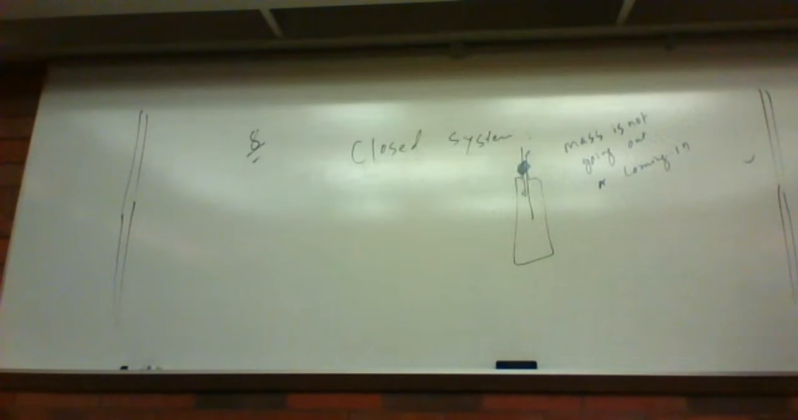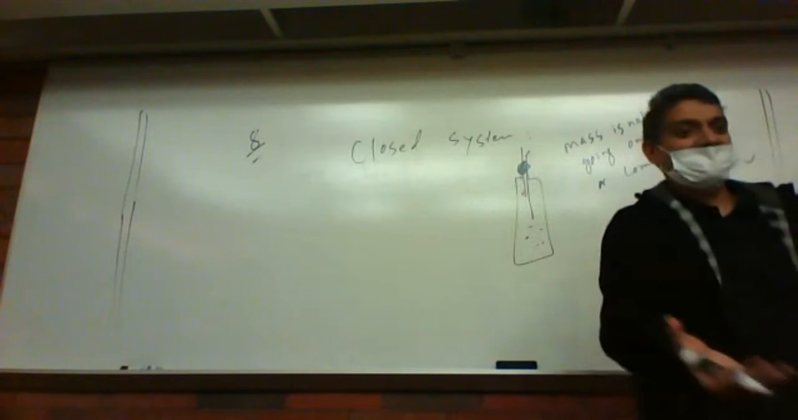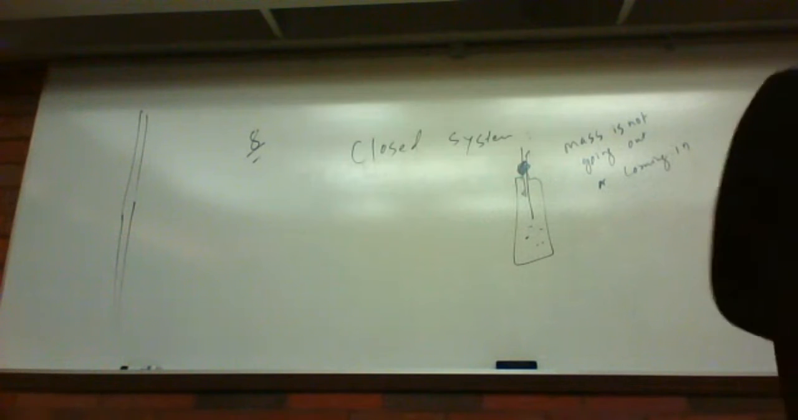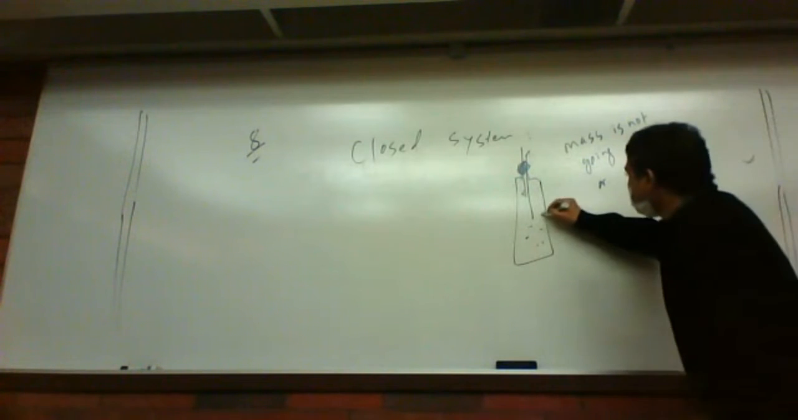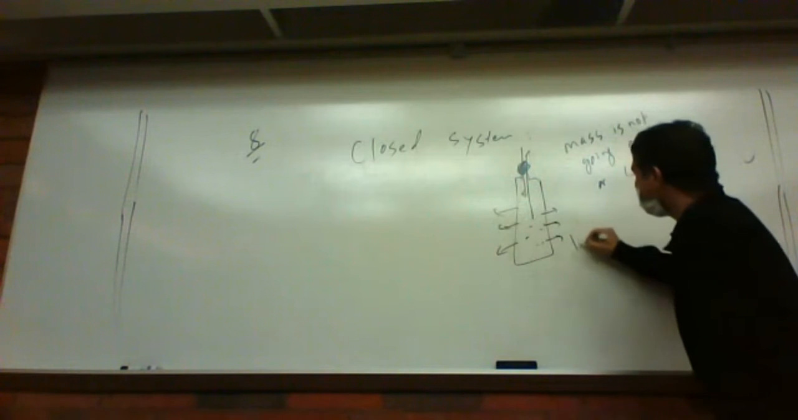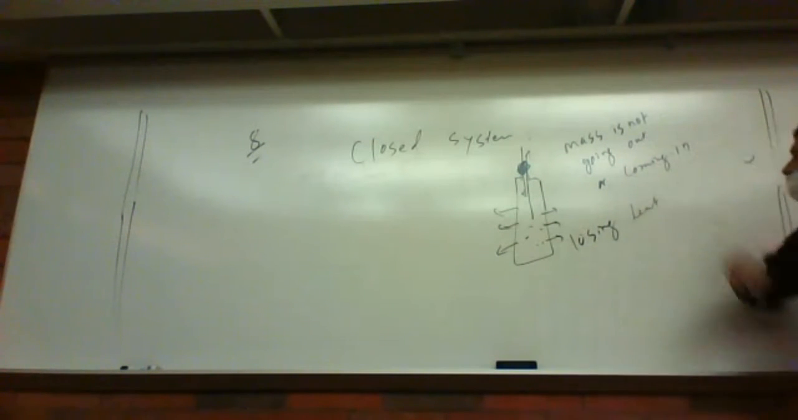But what is being lost? If you put hot water here and leave it on the table for a while, after a while the hot water will become cold, right? So through this wall, it is losing heat. It is losing energy or heat. Okay, so you see that?